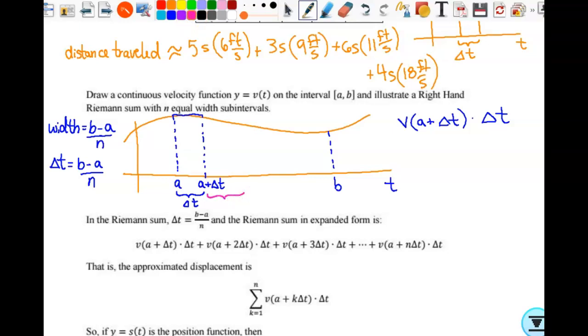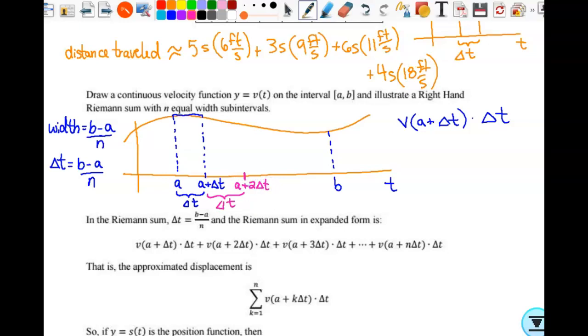we're going to move along the x-axis that same delta t. So where are we at now? We started at a, we move to the right delta t, we move to the right another delta t. Where does that put us? a plus 2 delta t. And I need the height.